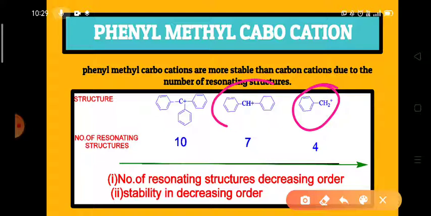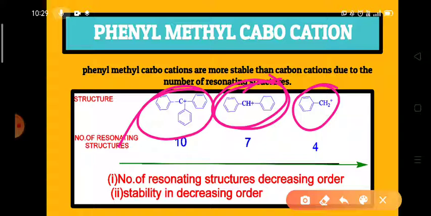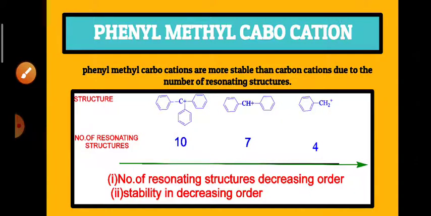And this one is known as the diphenyl methyl carbocation. Two phenyl groups are there, and this one is known as the triphenyl methyl carbocation. And phenyl methyl carbocations are more stable than the allyl carbocations.